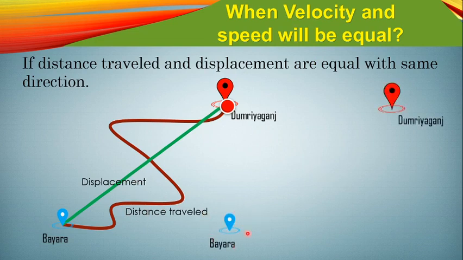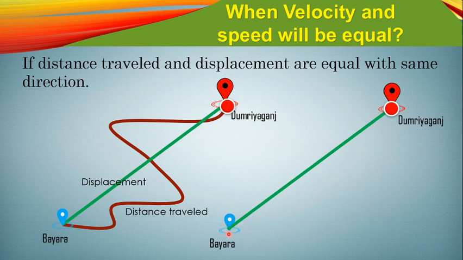See, again we have taken Bayara here and here Dumuriaganj. And this is another way between Dumuriaganj and Bayara, which is the shortest distance. I mean, we have just taken a straight line between Bayara and Dumuriaganj. So your body started moving through this straight line only, unlike the previous one.